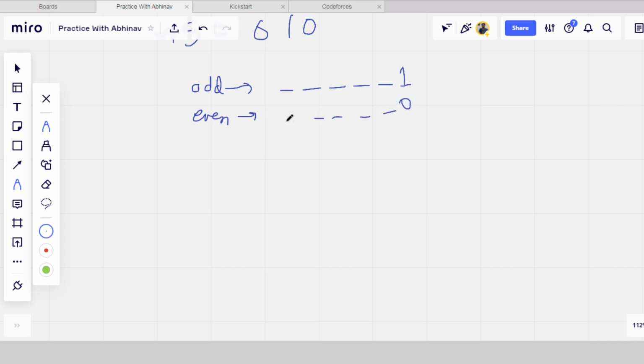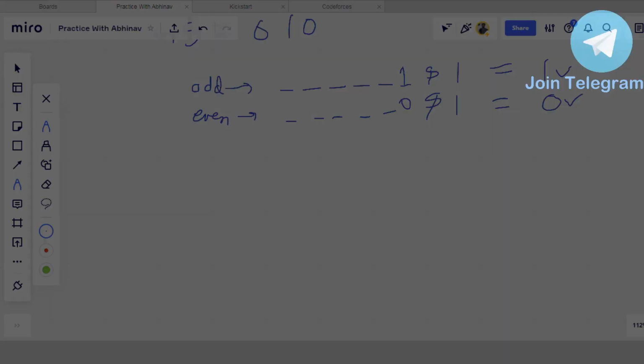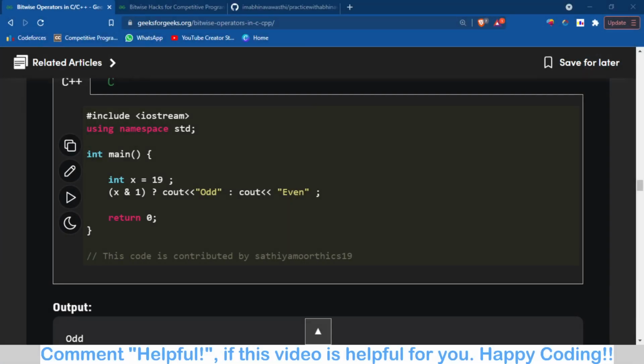When we take the AND of an odd number with 1 and an even number with 1, there are two possible outputs, because 1 and 1 is 1, but 1 and 0 is 0. So it will give 1 for an odd number and 0 for an even number. So we can check for even and odd numbers by this formula also. Fine. I hope you understand.